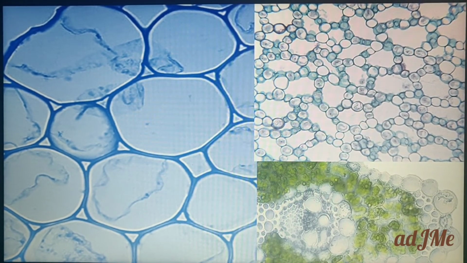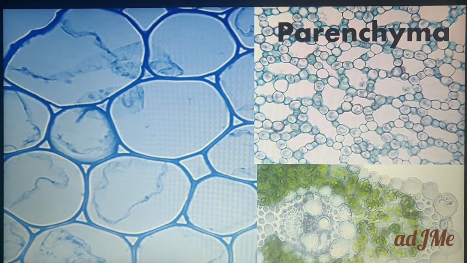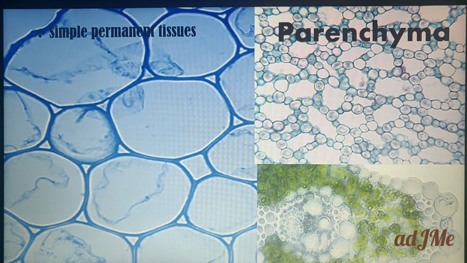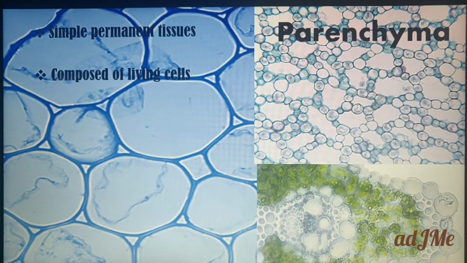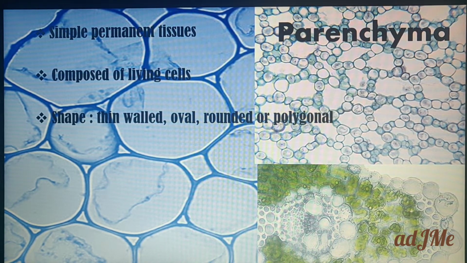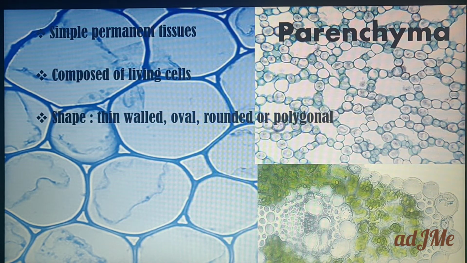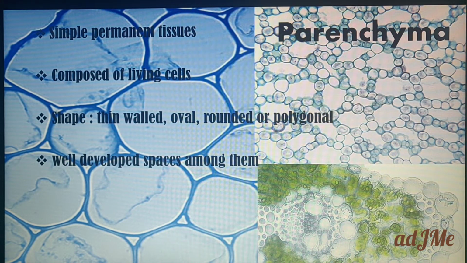Now let's start with the simple tissues. The first type is parenchyma. These parenchymatous cells are simple permanent tissues composed of living cells. The shape of these cells is thin walled, oval, rounded or polygonal. So the wall is thin. The shape may be oval, round or polygonal. They have well developed spaces among them.